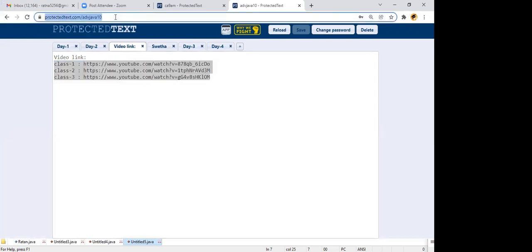Can you send it to the chat so I can go through it? I already placed it in chat. Yeah, try to open it now itself. protectedtest.com/advancedjava10. Okay, give me just a second to copy that link.